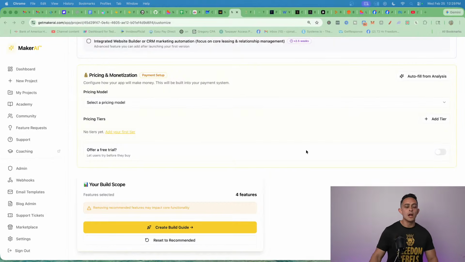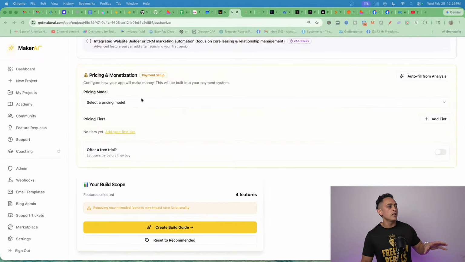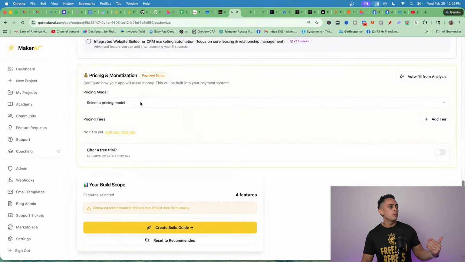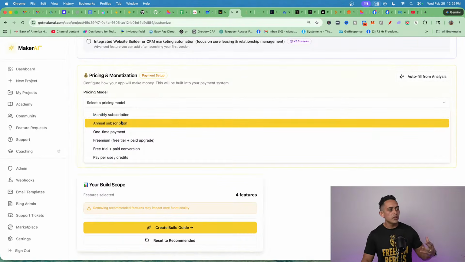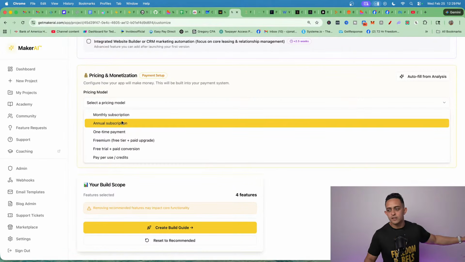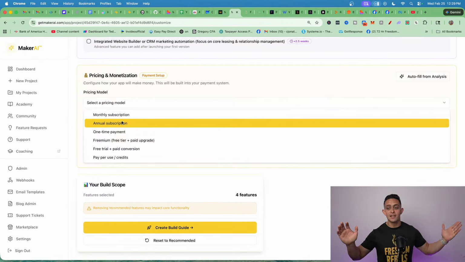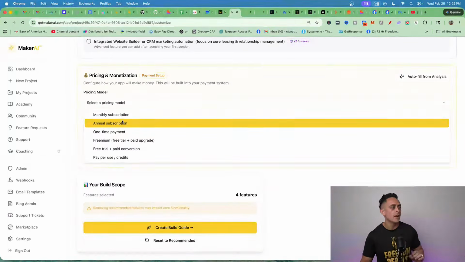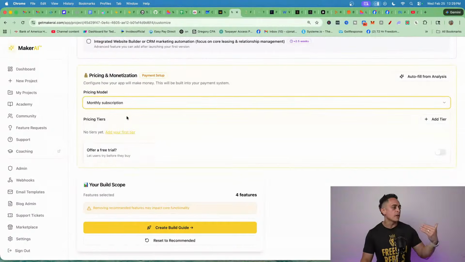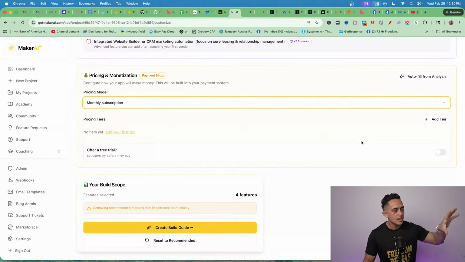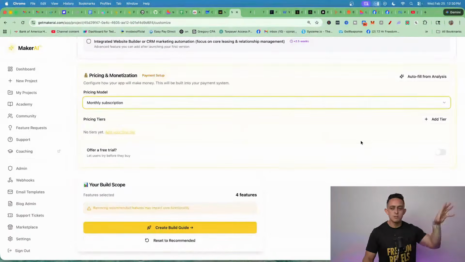Okay, here we go. So the pricing and monetization here. Now you can pick your pricing, right? So do you want to do monthly, annual? Of course, you can always change this later, but I want to help you build your entire thing today. By the end of this, you should have everything with the copy and paste prompt, and you'll see why. But you can choose, hey, I'm going to do a monthly, and then I want to do a yearly. I want to do a free trial, right? This helps you customize all these things.